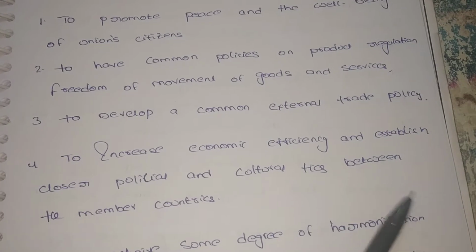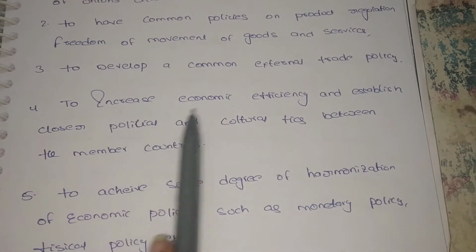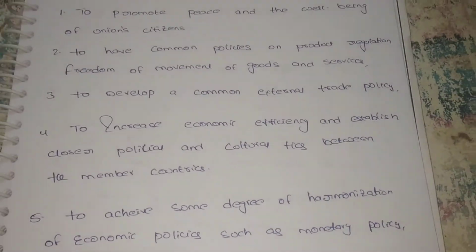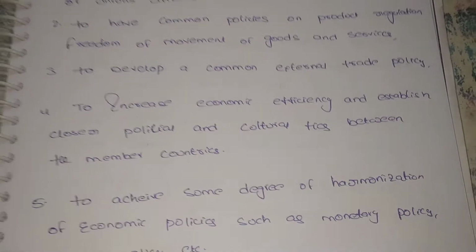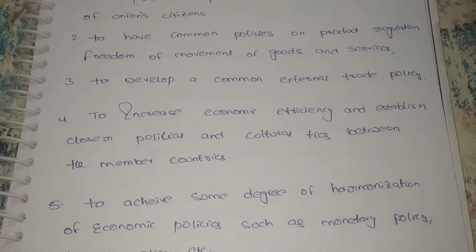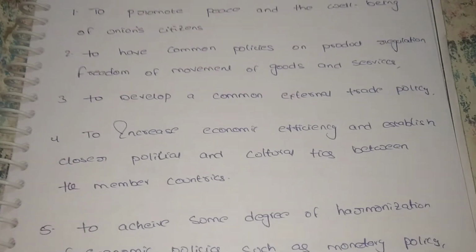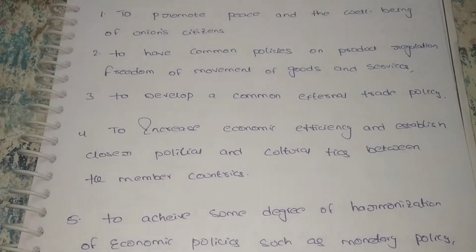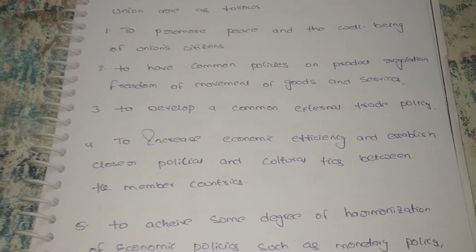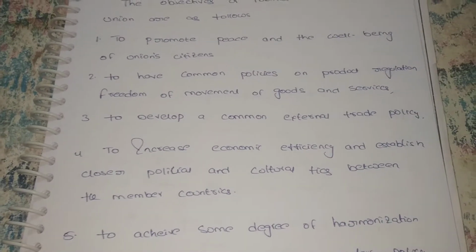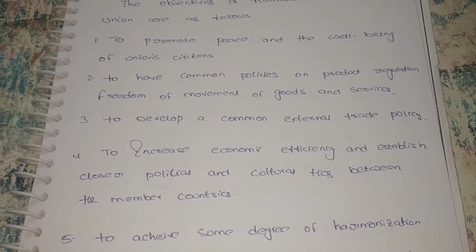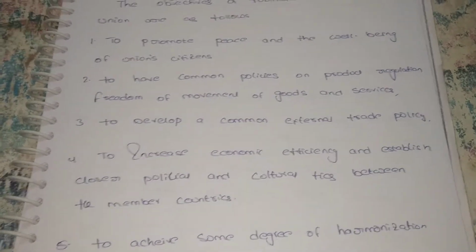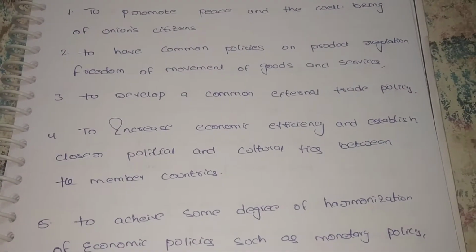Next, to increase the economic efficiency and establish closer political and cultural ties between the member countries. The European Union wants not only a common economic policy but also to increase cultural and political ties. Here only the economic policies are the same, but the political and cultural rules are different. The European Union wants to make the political and cultural rules similar, tying a relationship between every country. They are trying, though not fully the same, and this is also one of the objectives of the European Union.